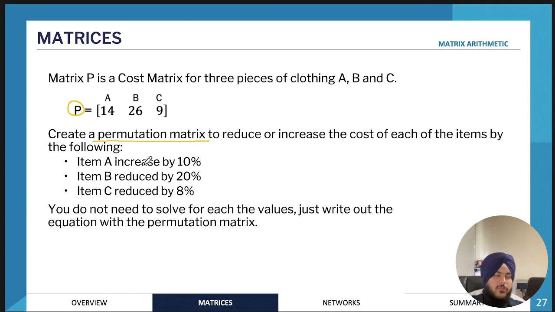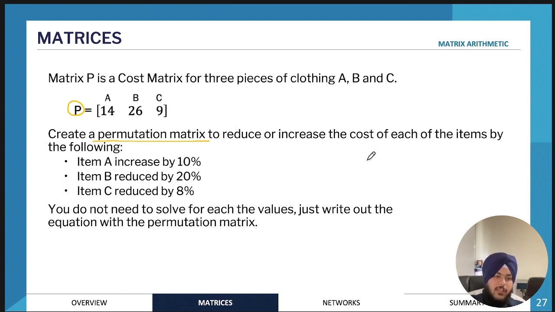So I didn't tell you the whole truth about permutation matrices. Permutation matrices don't always contain zeros and 1s. Most of the time they will, but sometimes they can contain other numbers as well. The important thing to note is that in each column and each row, there will only be one number. The rest are going to be zeros.